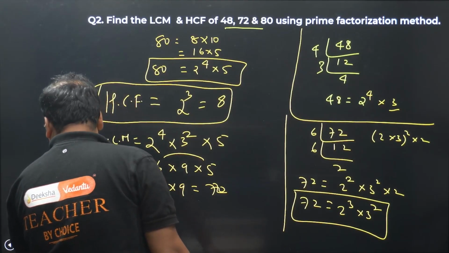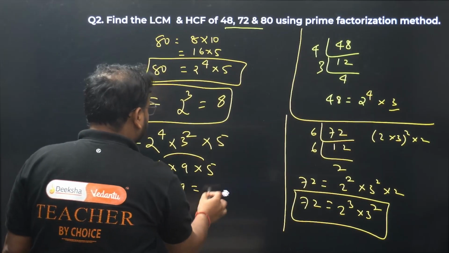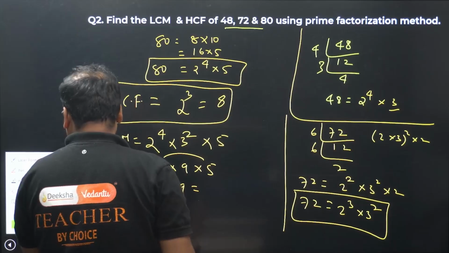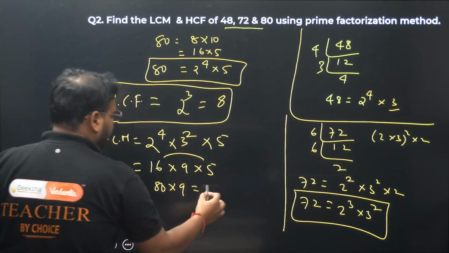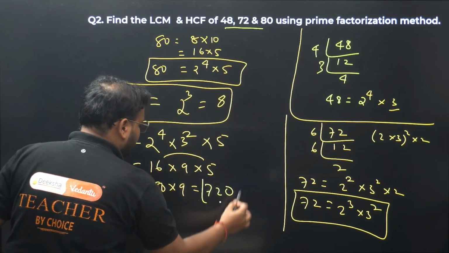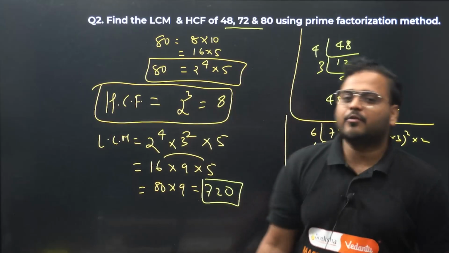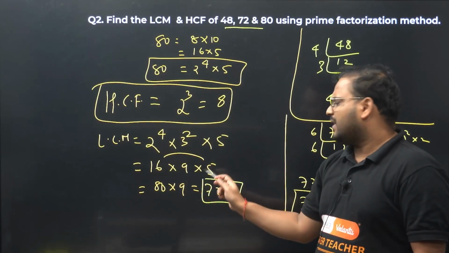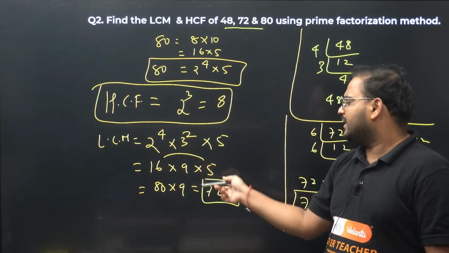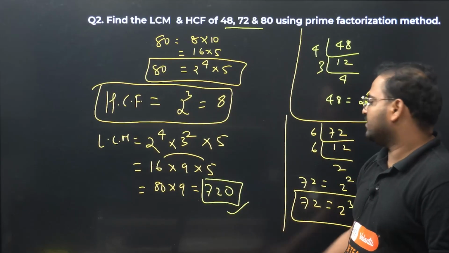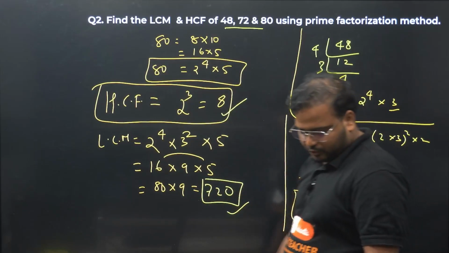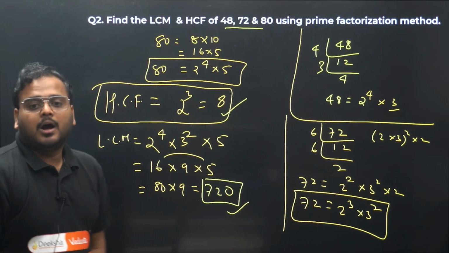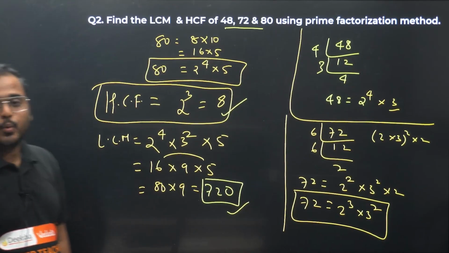720. Try to use multiplication in a way that is faster and accurate, okay? If you want, you can multiply 9 into 5 first, it becomes 45, but then 45 into 16 is difficult to do, right? 16 into 5 is 80, 80 into 9 is 720. Answer is this for LCM, this for HCF. Done. Question number 2 over.